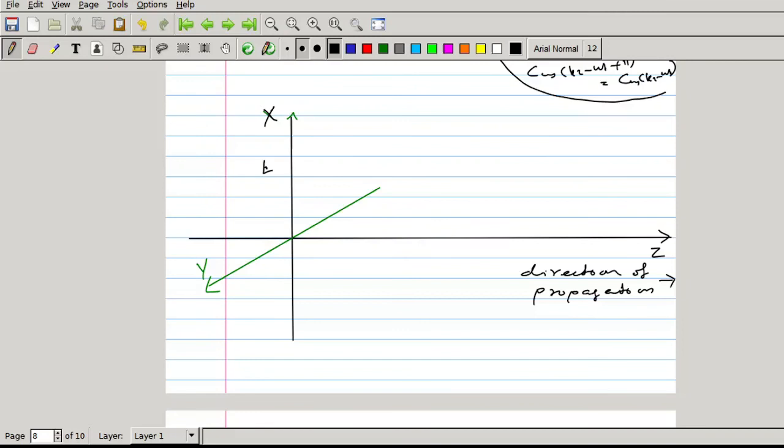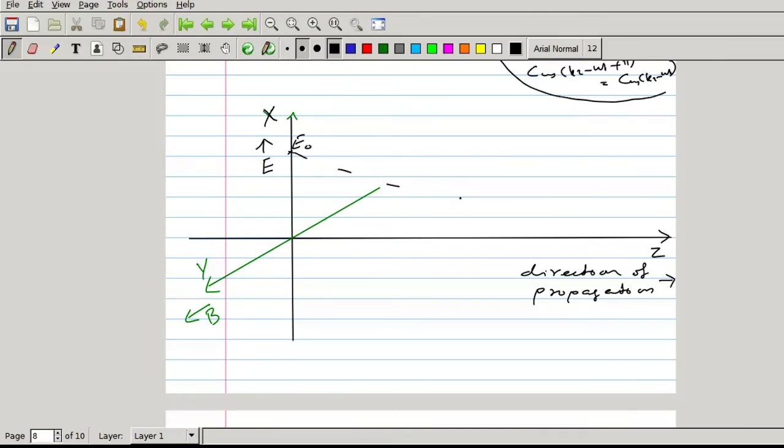The electric field is along the x direction and the magnetic field is along the y direction. Let the maximum value of the electric field at z equal to 0 be E0, and it is decreasing exponentially with the distance.